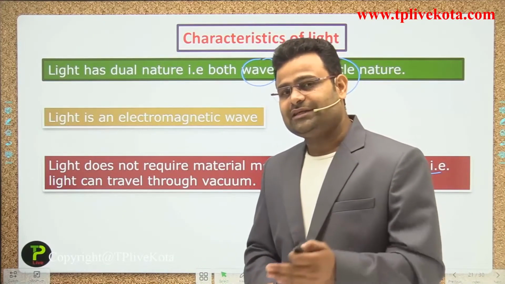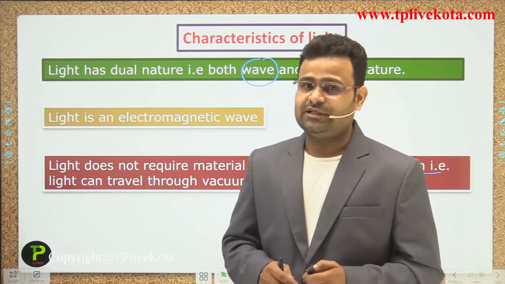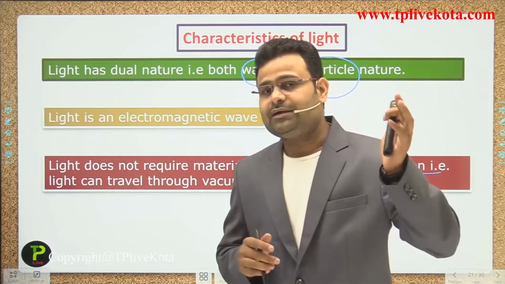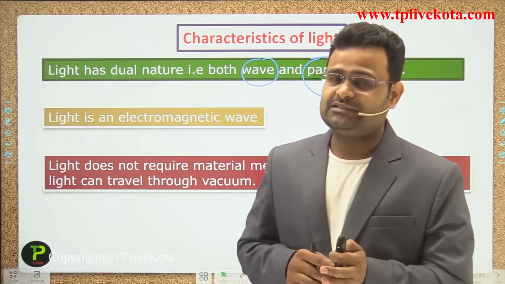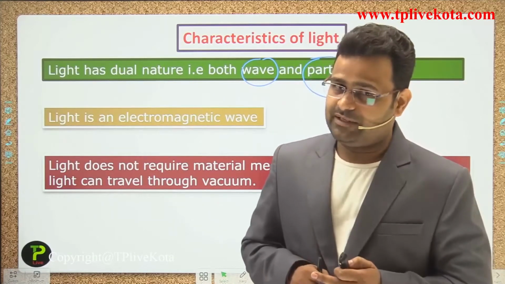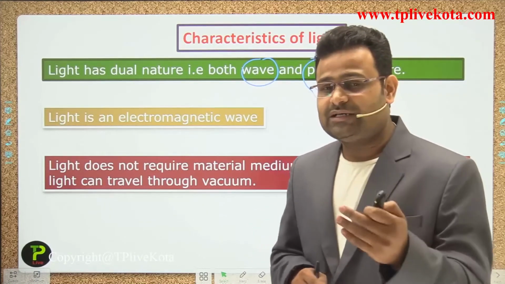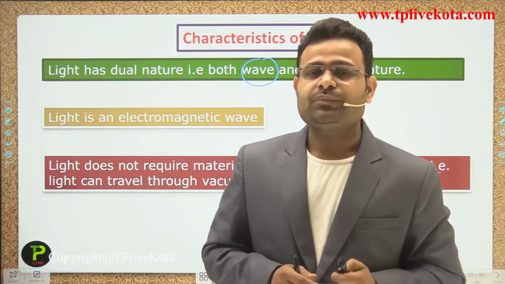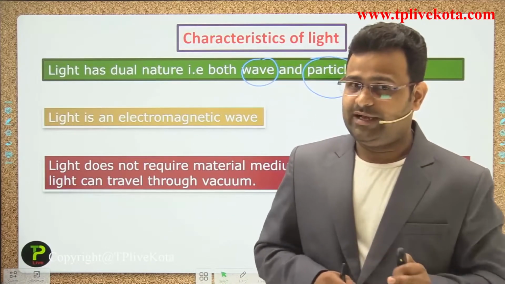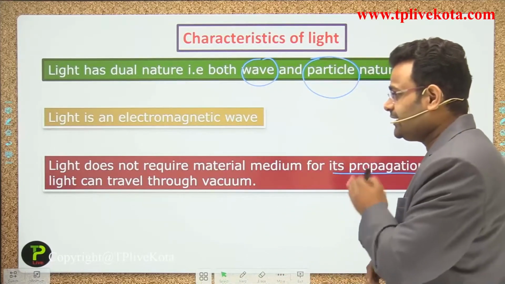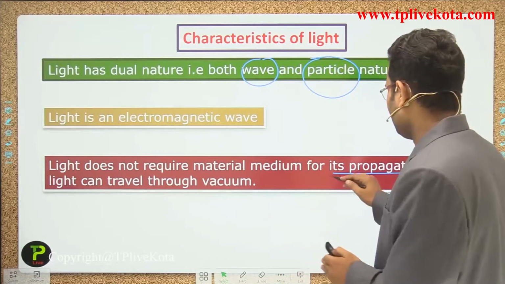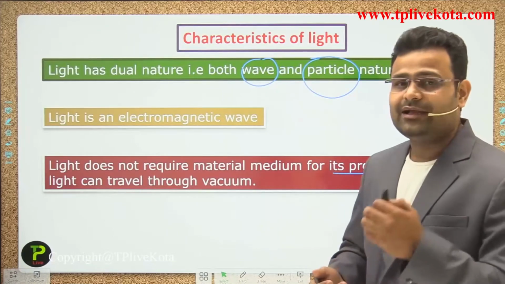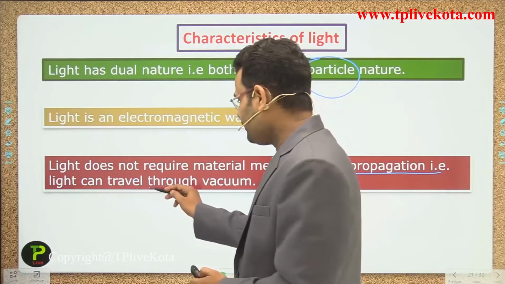If you consider the distance between the earth and the sun, it is a very long distance, but light can travel that distance without any material medium. Between the earth and the sun there is no medium, but light can travel from the sun to the earth, guys. So light doesn't require a material medium for its propagation. Light can travel through a vacuum.